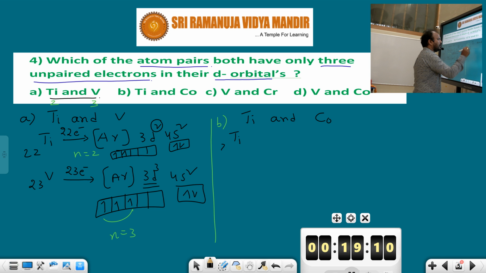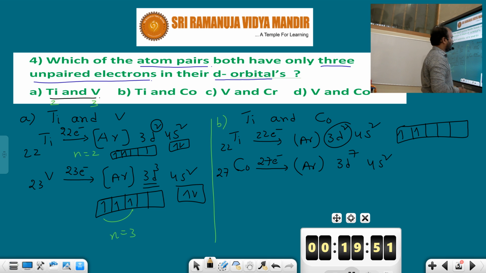Cobalt, Co, atomic number 27. So 27 electrons are present in it. How to write this one? Argon 3d7 4s2. Okay, here, how many unpaired electrons are there in the d subshell? For cobalt, how many unpaired electrons are there? Once you should verify this: 1, 2, 3, 4, 5, 6, 7.